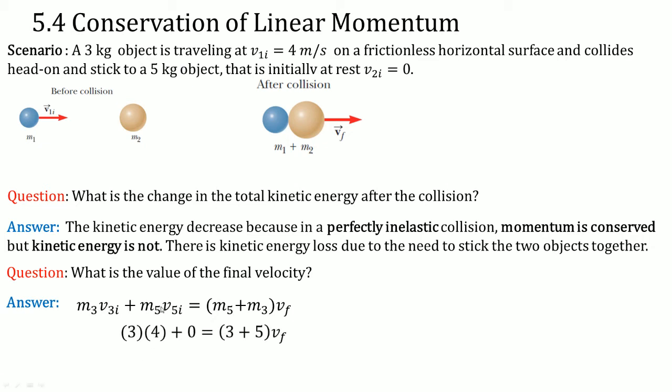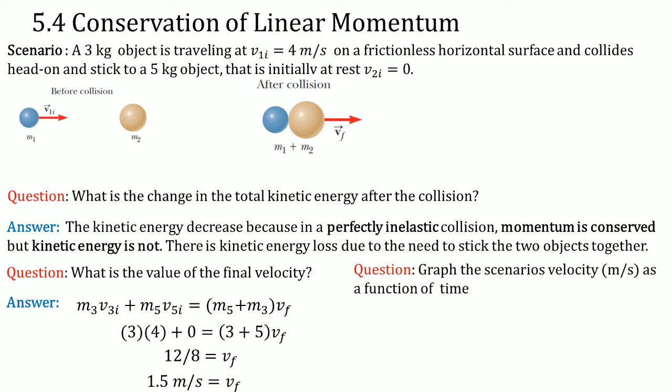Please notice that M5 V5i is equal to 0 because the object was initially at rest. This gets you 12 on one side, the other side gets you 8 times V, divided over. You can get an approximate answer of 1.5 meters per second for the final velocity.